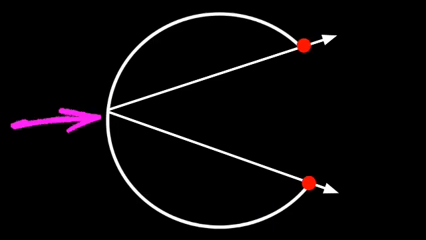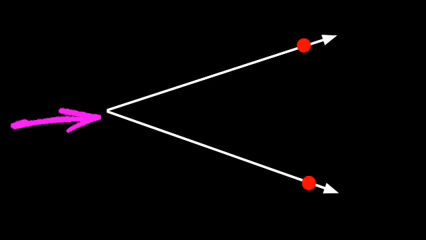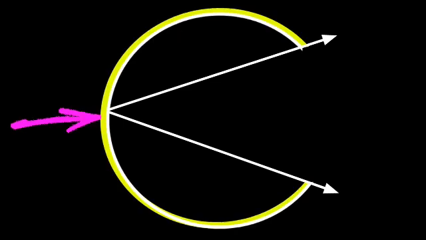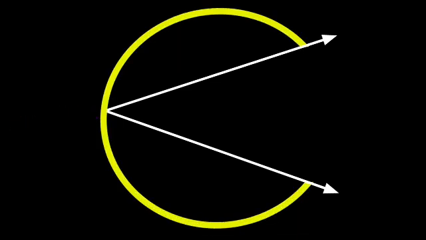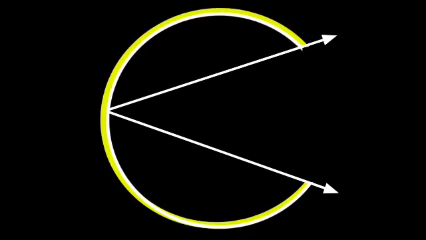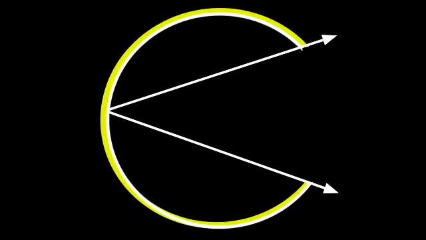Every side of this angle contains only one endpoint of the curve. Hence, this angle is said to be an inscribed angle with this curve.